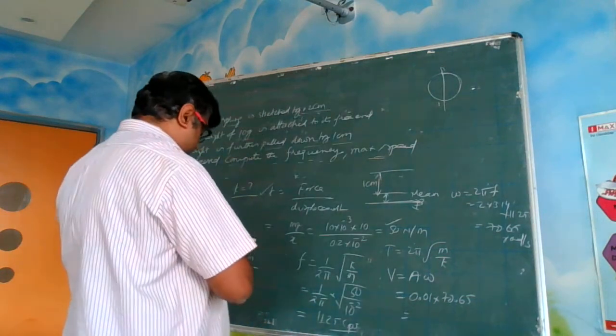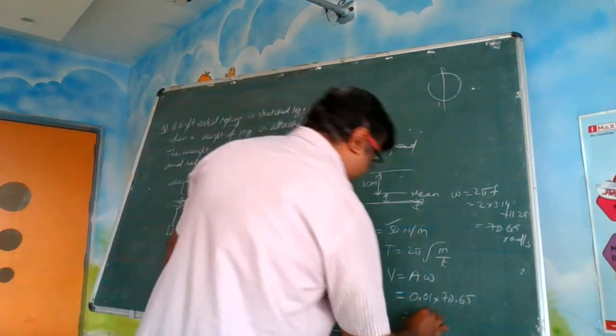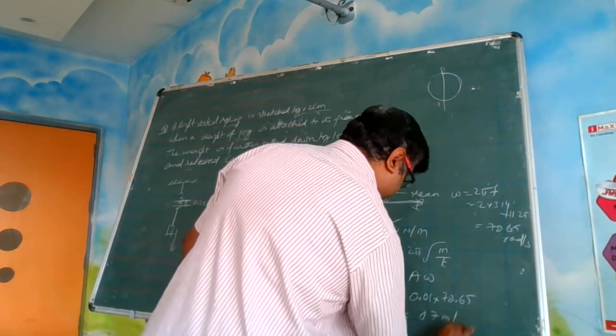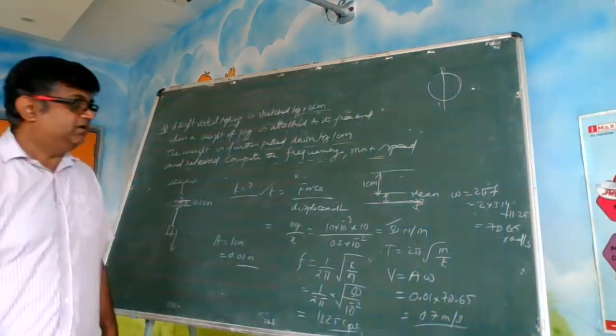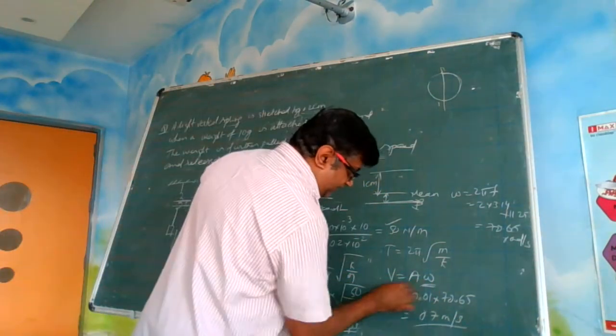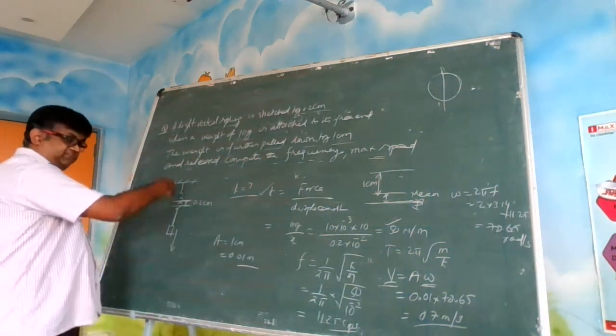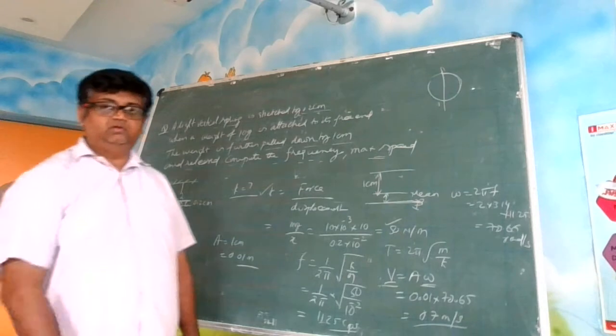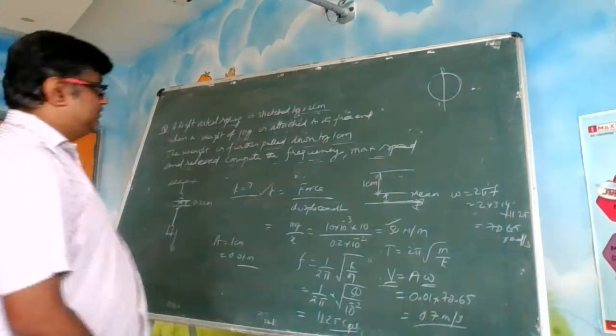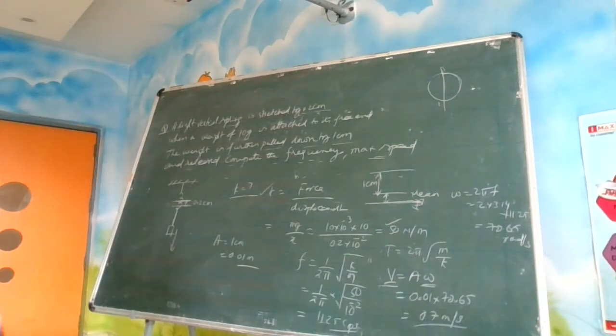70.65 into 0.01. You are getting 0.7 meter per second. Okay. Now remember, omega is the angular speed and this is the linear speed. Linear speed means how fast it is going up and down. Okay. All right. Just take the screenshot.